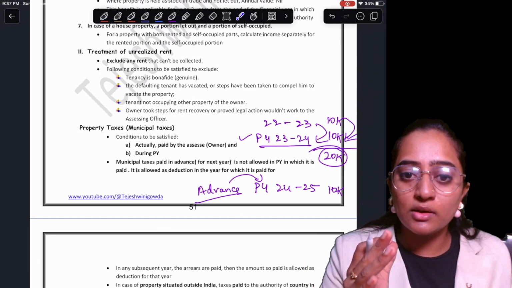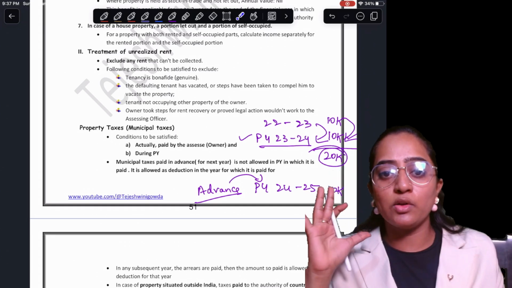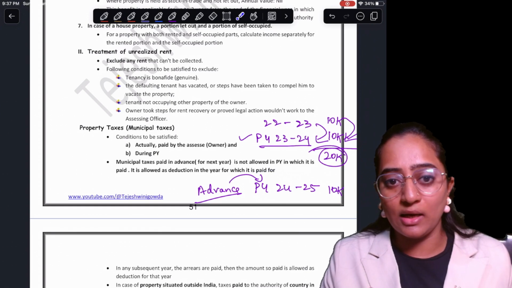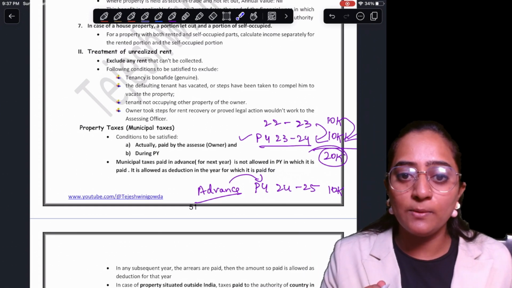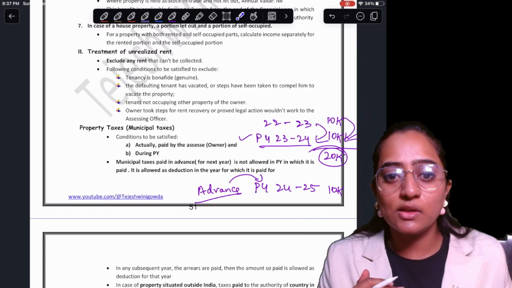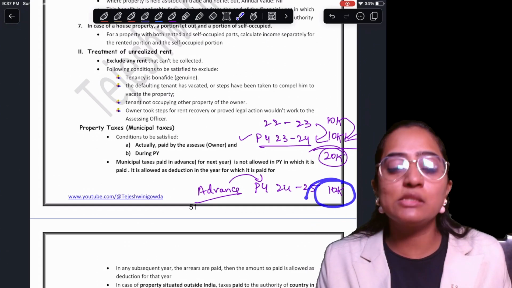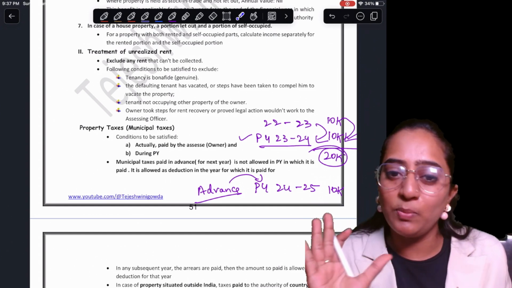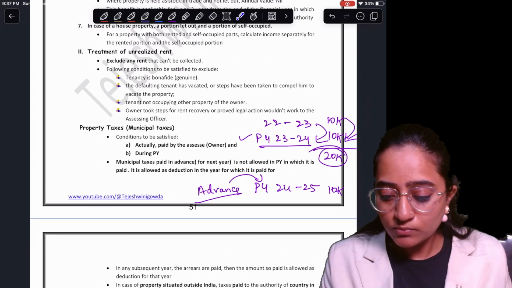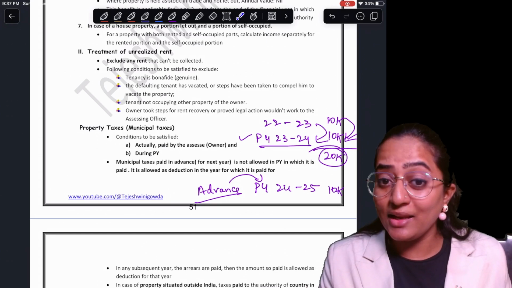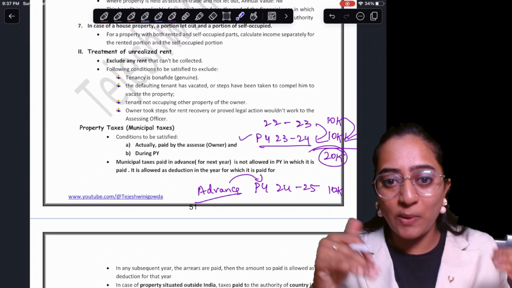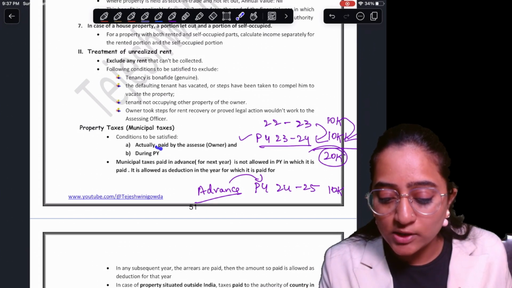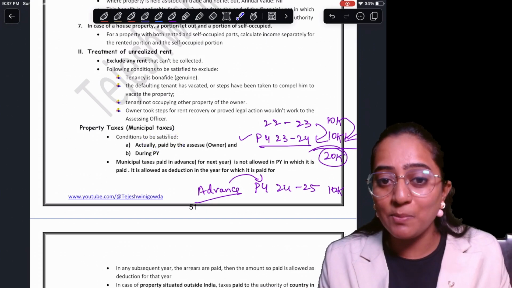If you're ready to show your income, then only we are going to provide you the deduction. For 24-25, whatever rent you are going to collect will be shown in 24-25 only. Why would you show it in 23-24 itself? So, whatever advance municipal tax is paid will be allowed in that respective PY only. It is not going to be done. So, in your exam, if you get any arrears of municipal tax paid in the present PY, take the complete amount because it is actually paid. Remember, it is not payable, it is paid.